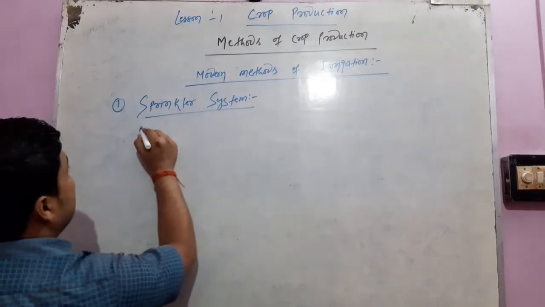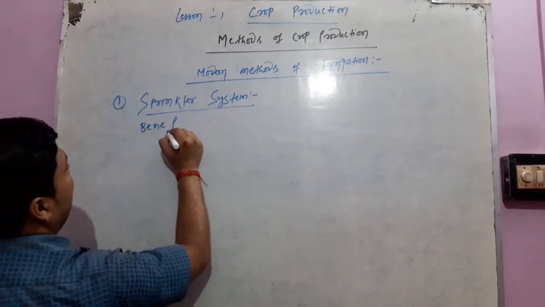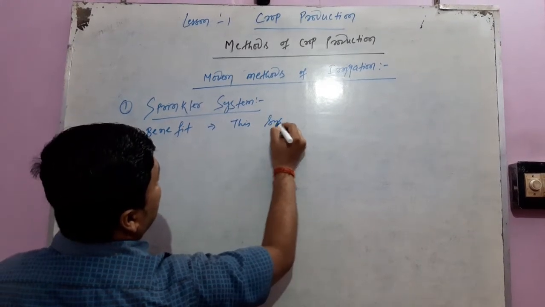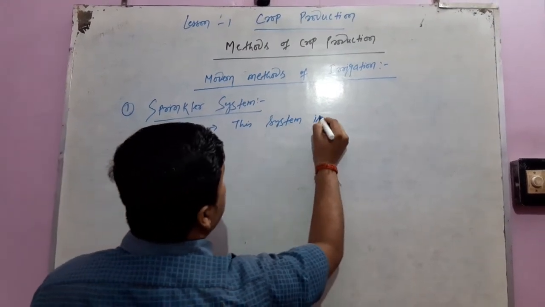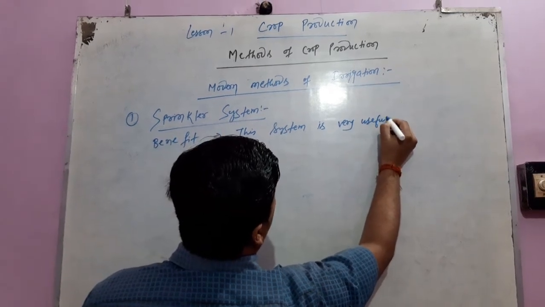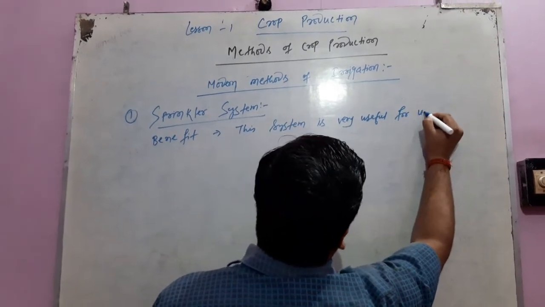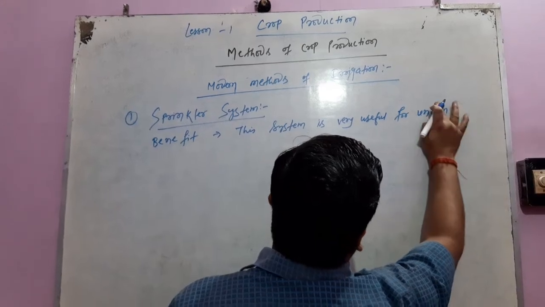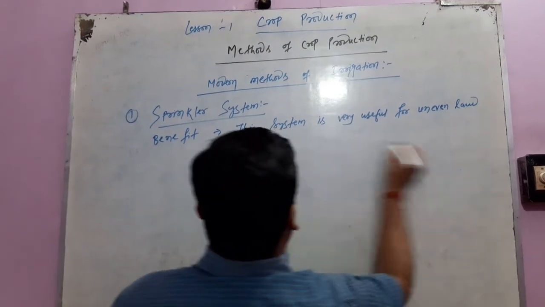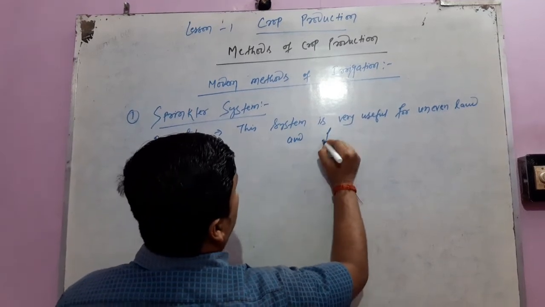There is a benefit of this system. This system is very useful for uneven land and for sandy soil.